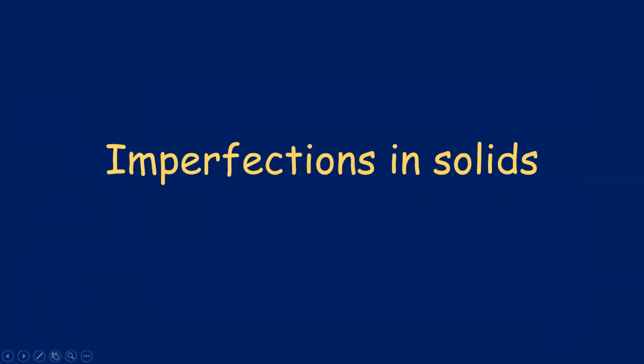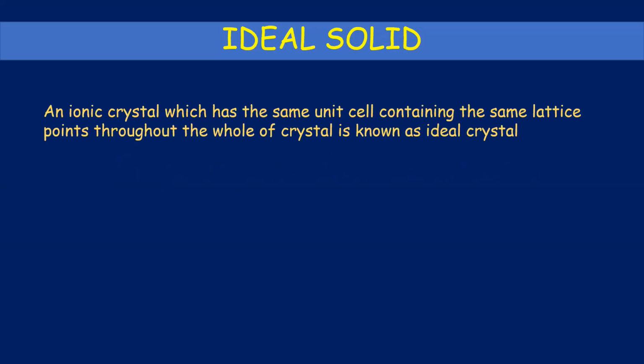Whenever you have imperfections, there will be something which is ideal. Then only you can compare the remaining real things and see where the imperfections are. So what is an ideal solid? You can be directly asked, what is an ideal solid? So an ideal solid will have the same unit cell, and this unit cell will be containing the same lattice points. And lattice points means essentially atoms, same atoms, throughout the whole crystal.